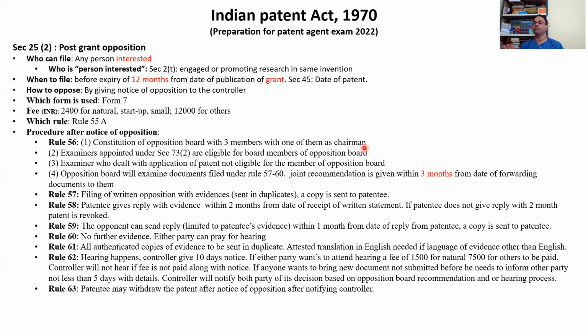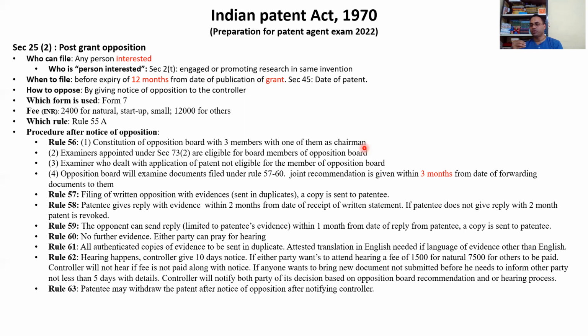You just need to say, according to section 25(2), post grant opposition can only be filed by a person interested, and according to section 2(t), a person interested is a person engaged or promoting research in the same invention. But because you are a person from genome sequencing, you cannot file a post grant opposition for cobalt catalyst used in the petrochemical industry. That's all. That is your answer.